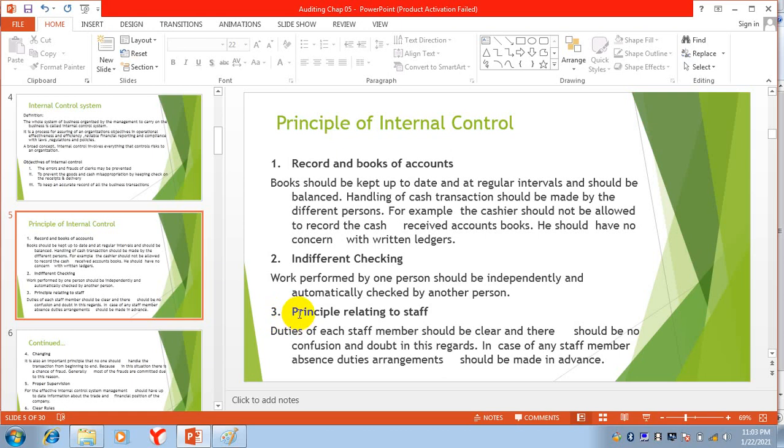Number 3, principle relating to staff. Duties of each staff member should be clear, and there should be no confusion and doubt in this regard. When we distribute the work, it will be clear. What does it mean? When we are distributing the work, each and every person will know that this is my duty. There will be no confusion in that.